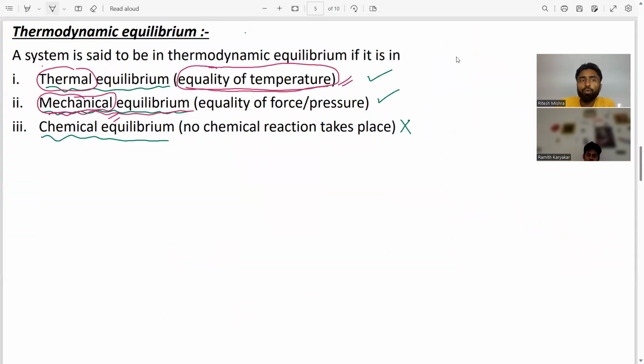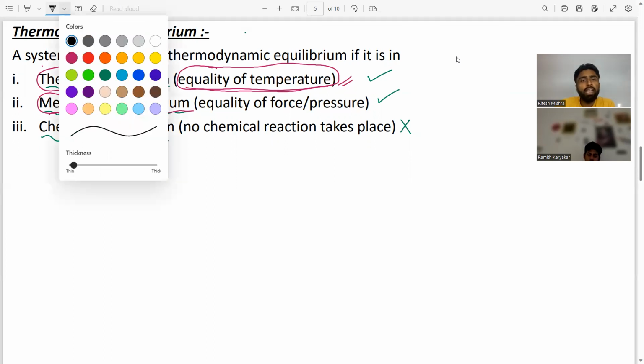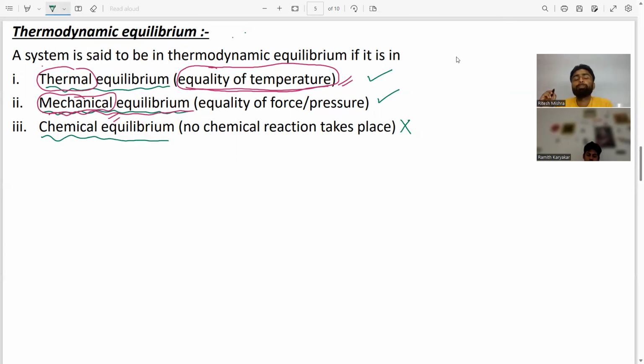Here, I have told you, any system will be in thermodynamic equilibrium if it is in thermal equilibrium, means equality of temperature. Mechanical equilibrium means equality of force or pressure. Now, the third one is chemical equilibrium.